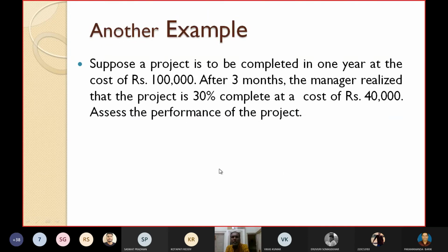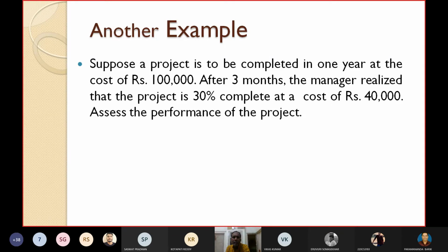Quickly we will take another small example. Suppose a project is to be completed in only 1 year at a cost of rupees 1 lakh. After 3 months, the manager realizes that the project is only 30% complete at a cost of rupees 40,000. Assess the performance of the project. So we have to compute two parameters.